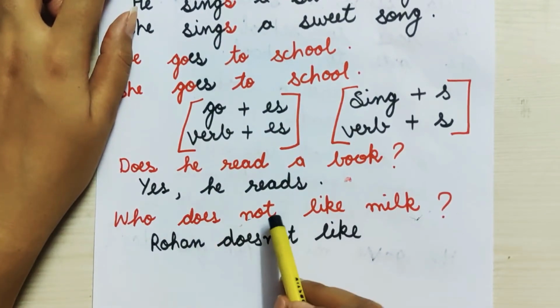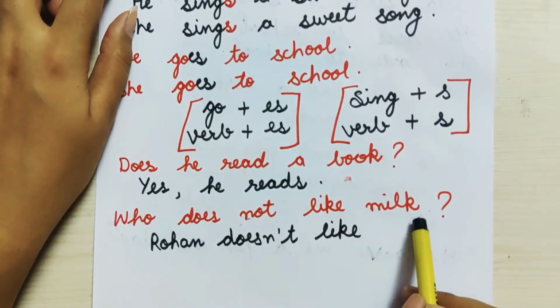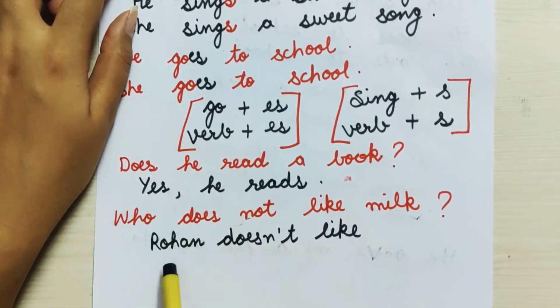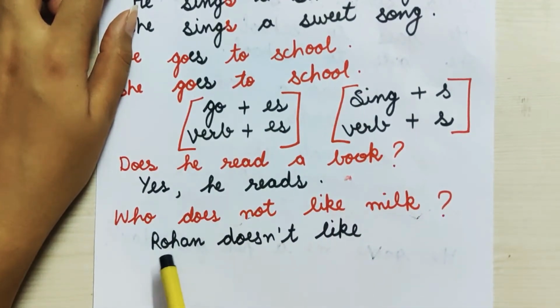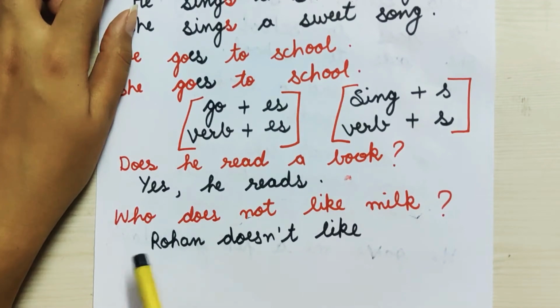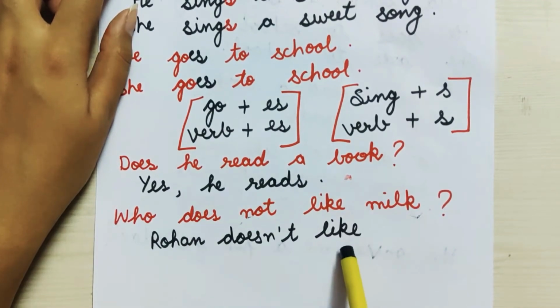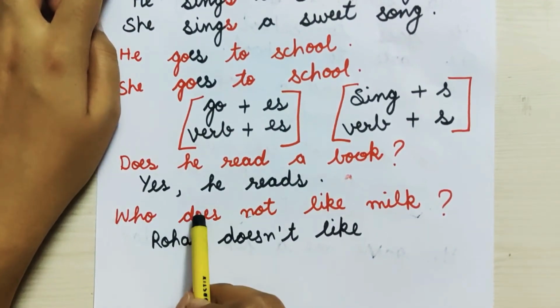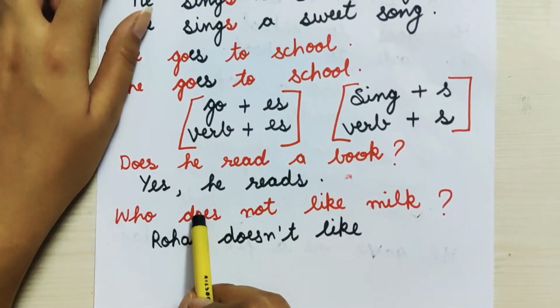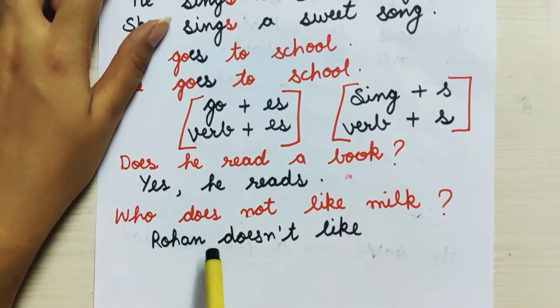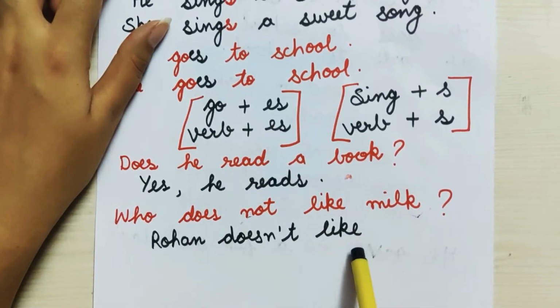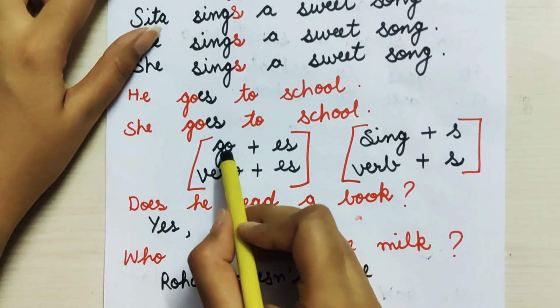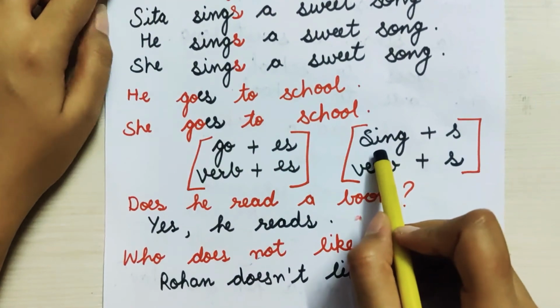Who does not like milk? Who? So we can write any person name. Sita, Rita, Rohan. Rohan doesn't like. If we are using does in the sentence, we will use first form. I can say base form of the verb. See, this is the base form of the verb.